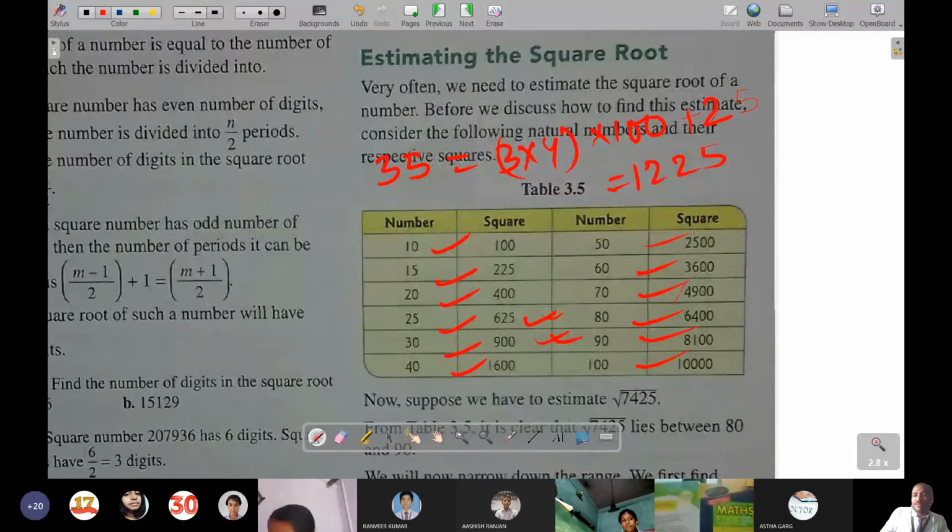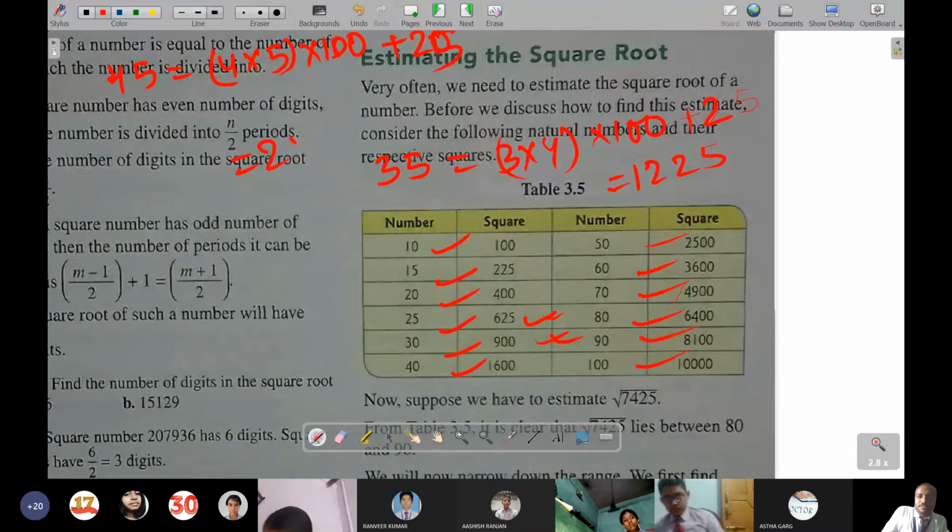In the same way, 45 square, we had read this technique, isn't it? 4 into 5 into 100 plus 25, that is 2025. Easily we can know that. In the same way 65 or 55 we can find.